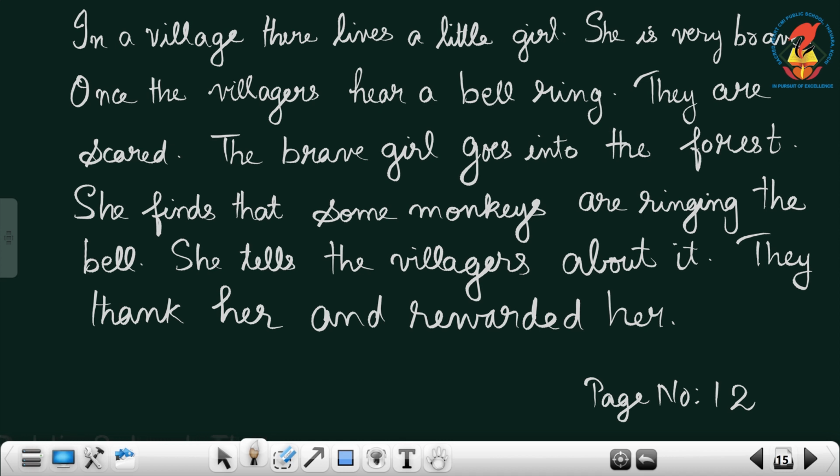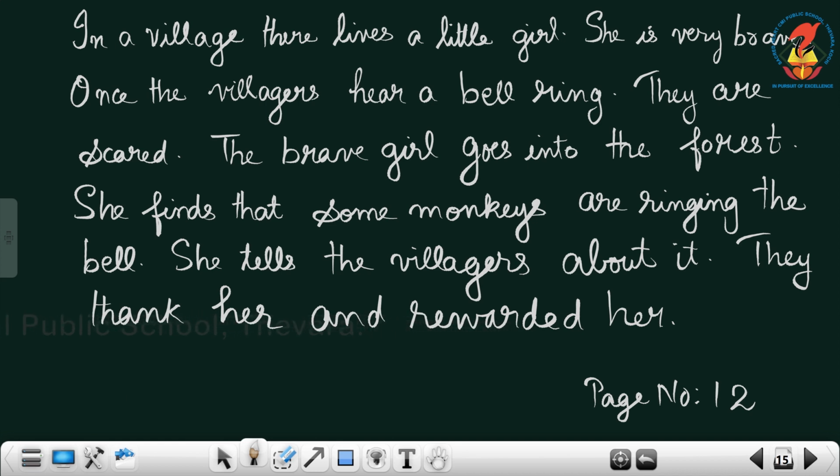I will just read the passage. You go through the passage. In a village, there lives a little girl. She is very brave. Once the villagers hear a bell ring, they are scared. The brave girl goes into the forest. She finds that some monkeys are ringing the bell. She tells the villagers about it. They thanked her and rewarded her. This is a small passage. You know the story.